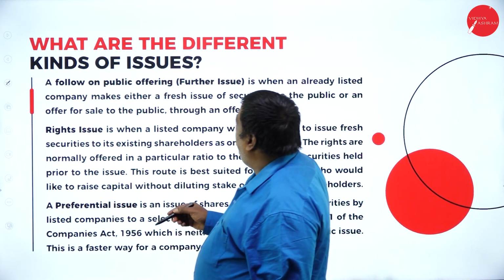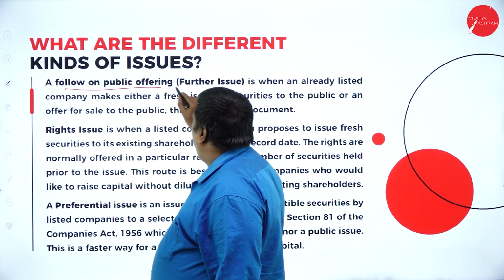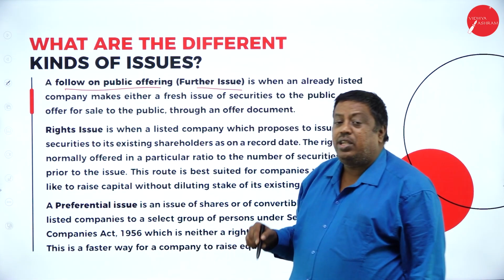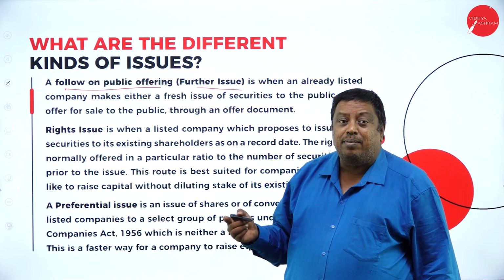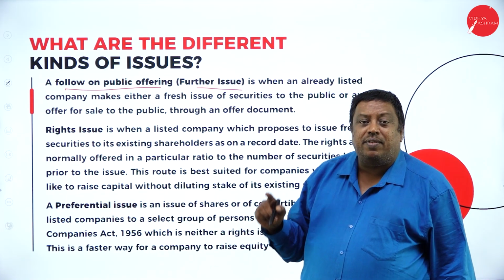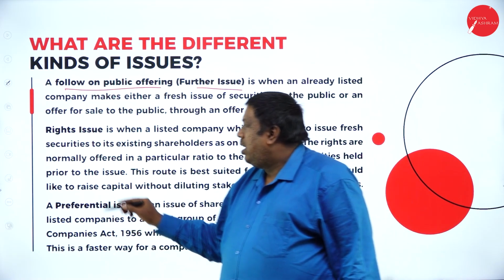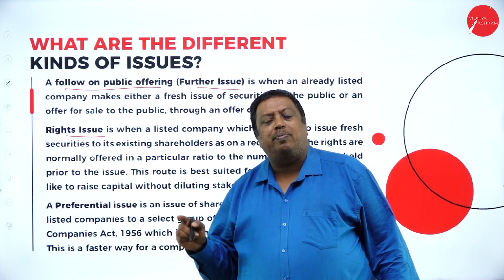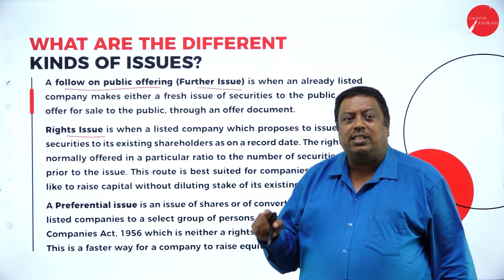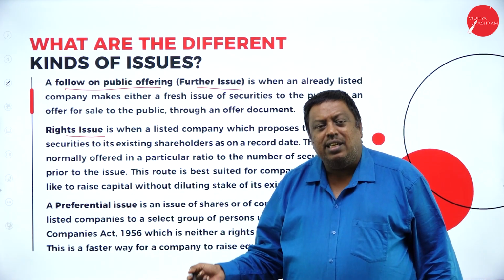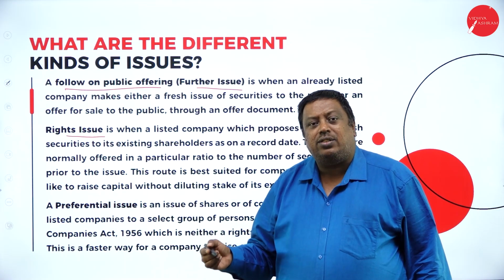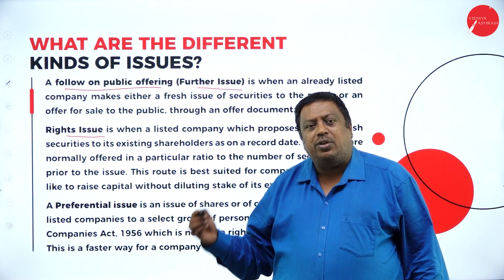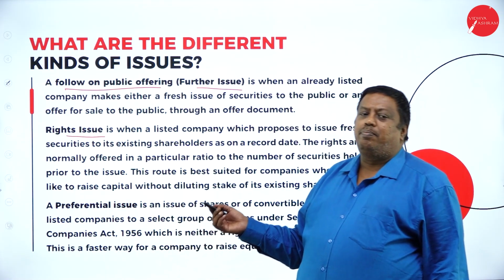The next one here we have is the follow-on public offering, a further issue. Whenever the company wants to issue the shares for the second time, the first preference has to be given to the existing shareholders. That is called a rights issue. Rights issue means the issue should be made to the existing shareholders. If the existing shareholders decline or reject, not subscribing to the shares, then the company can decide to issue the shares to the other public here.